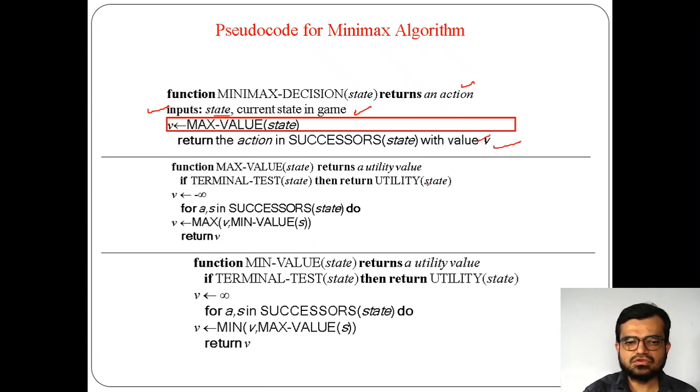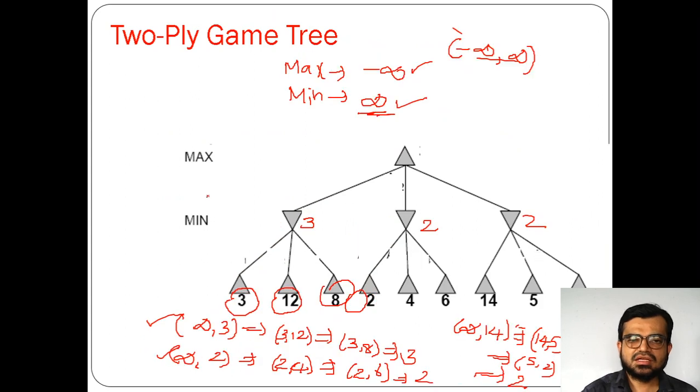Now we need to see what the value V is. V means the initial value. If you see this one, the initial value of V is minus infinity. As I said, the initial value minus infinity is there for max, and the initial value plus infinity is for minimum. This is the V value, and again here this is also a V value, but plus infinity is for minimum, and this is for maximum.